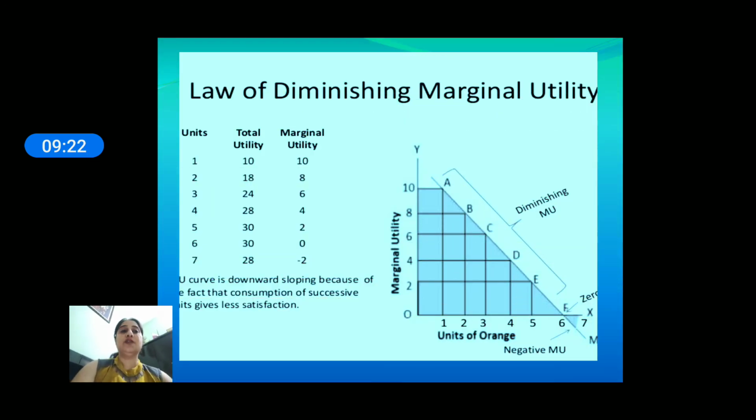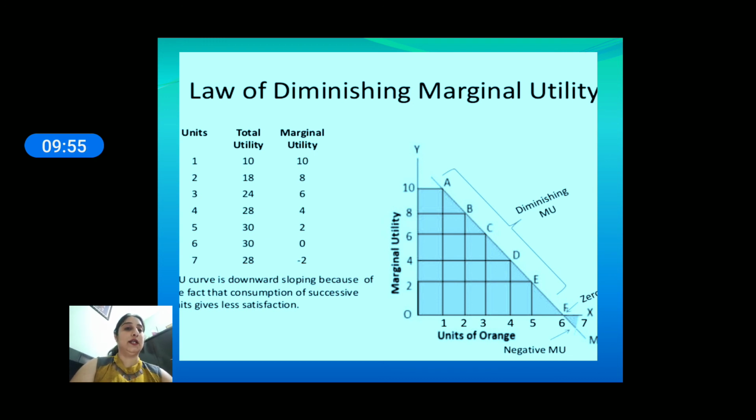Now, law of diminishing marginal utility, we can understand it with this schedule and diagram. In this schedule, we see that first of all, units of any commodity, suppose it is the units of orange, and then total utility. First orange gives you the total utility of 10 and 2 oranges give you the total utility of 18, 3 give you 24 total utility, 4 units of orange give you 28 total utility, and 7 oranges give you 28 total utility.